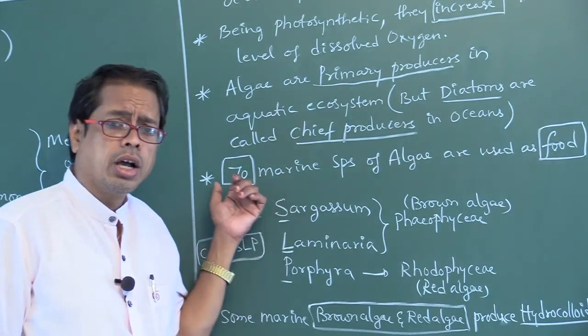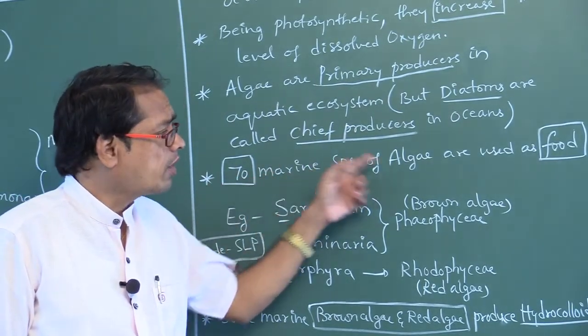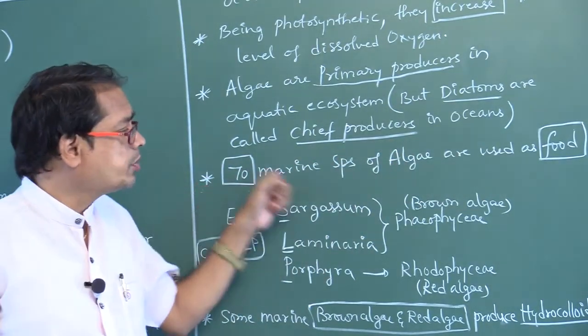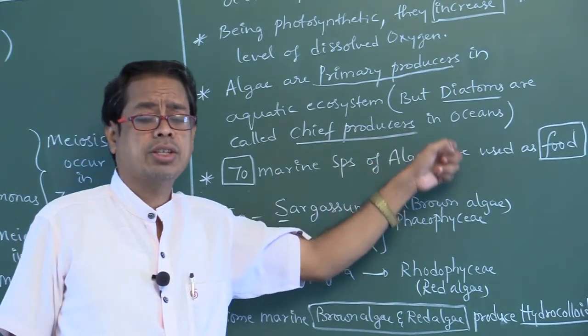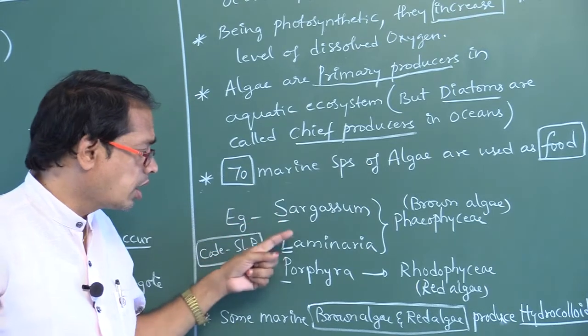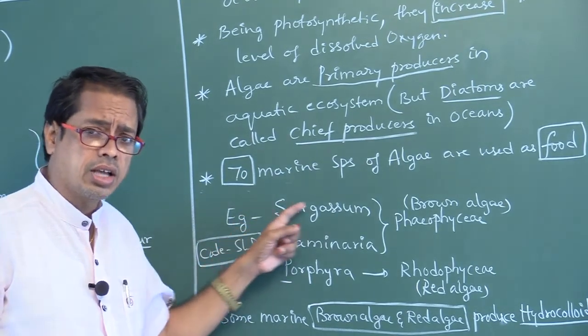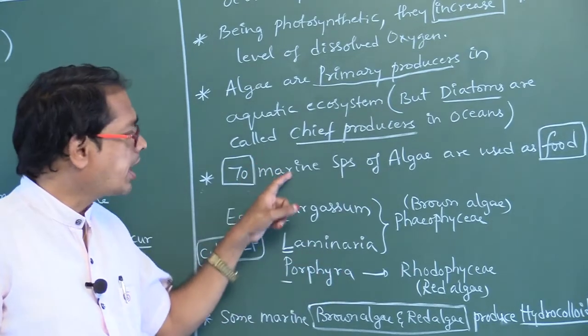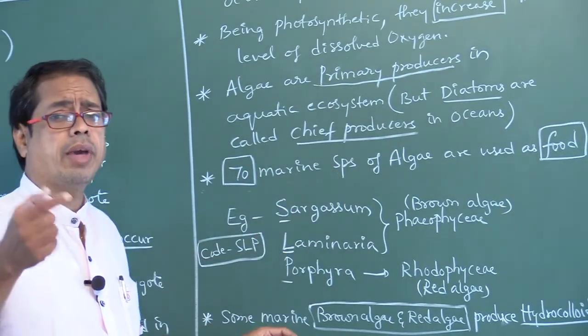The number of marine species of algae used as food is 70. Out of 70 marine species, 3 examples we are learning: Sargassum, Laminaria, Porphyra. These are marine species, that is, they live in marine water.